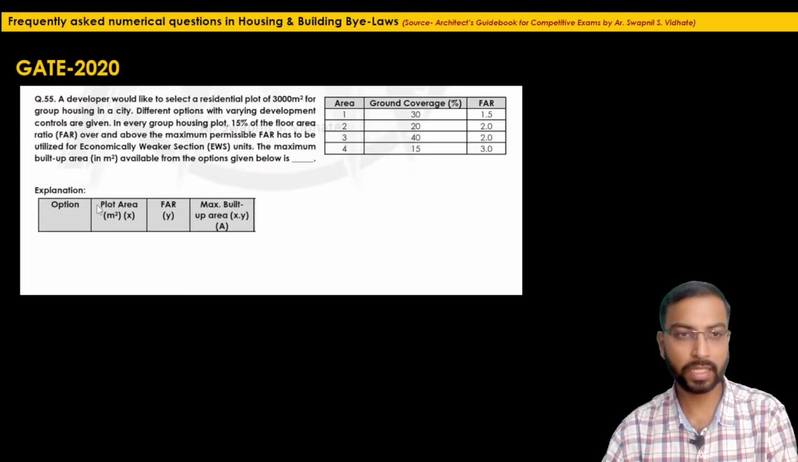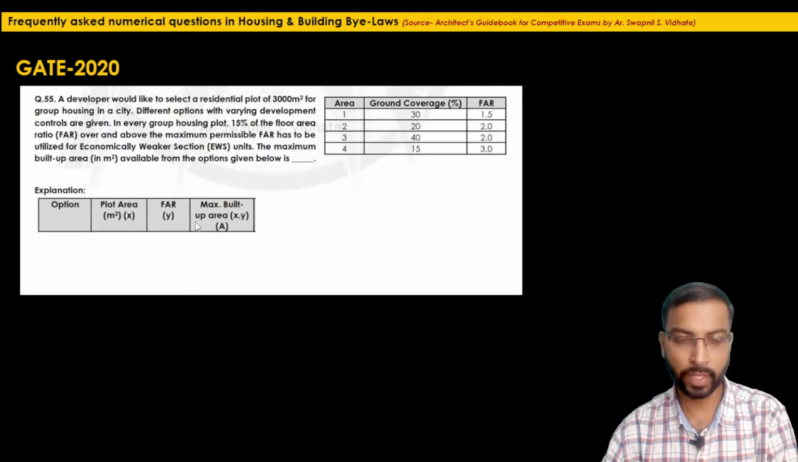So in the first step, let's write down the options here. By mistake I have mentioned the area, but you can consider that these are the options. Then the plot area, which is the same for all these 4 options. The FAR is different for each option, and the ground coverage is also different.